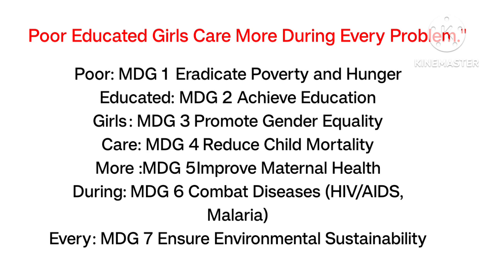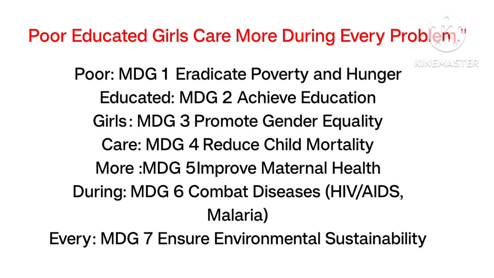And the word problem links with MDG 8, that is develop partnership. Whenever we develop a partnership, the problems will be solved. Or otherwise, both the starting letters are P. So you should think problem, partnership, and connect with the Millennium Development Goal with the first letter. Okay. These are the 8 Millennium Development Goals.